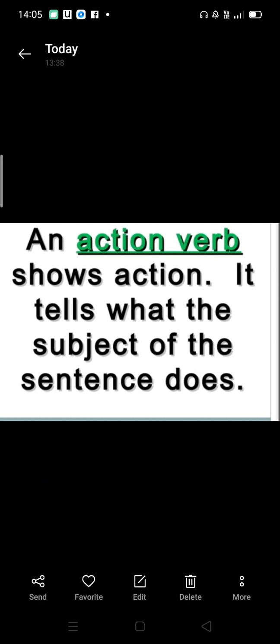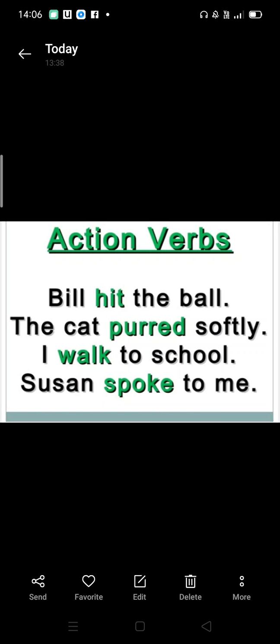So let us revise again. There are different types of verbs. Some show action and some don't. An action verb shows action. It tells what the subject of the sentence does. Like my mother is cooking dinner. So here the action verb is cooking. Now we can see more examples like Bill hit the ball, the cat purred softly, I walked to school, Suzanne spoke to me. So the words which are in green color, they are the action verbs.